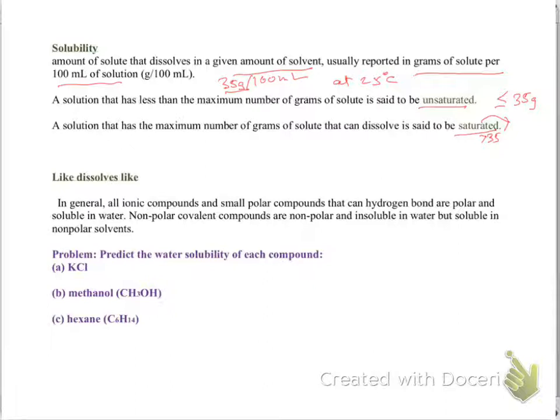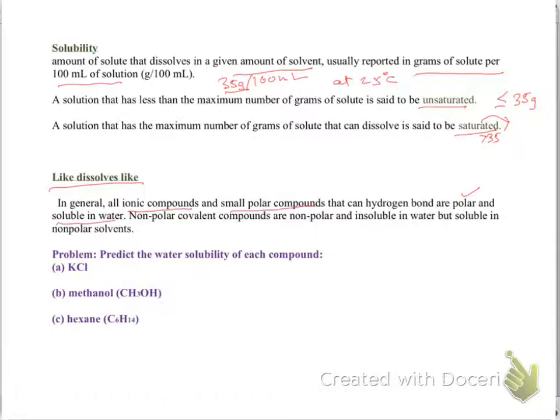Now we are mostly going to talk about the solvent as water in this chapter. So this is very important: like dissolves like means all ionic compounds and small polar compounds that can hydrogen bond are polar and they are soluble in water.